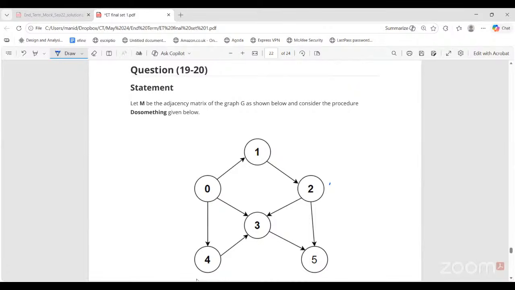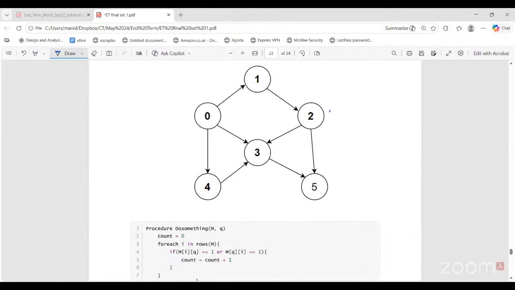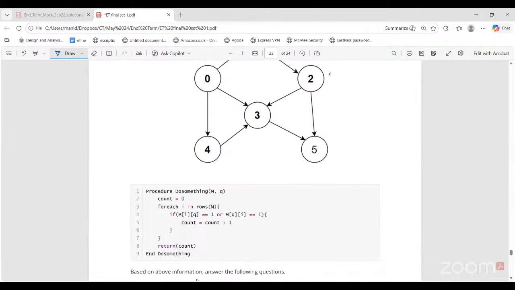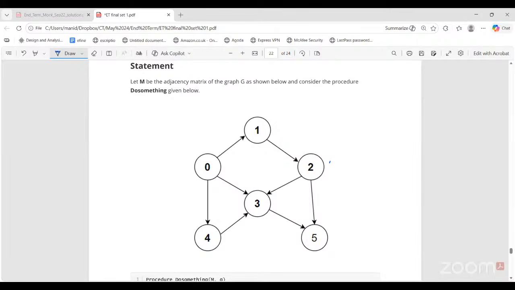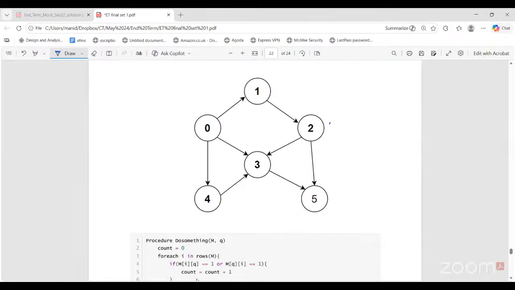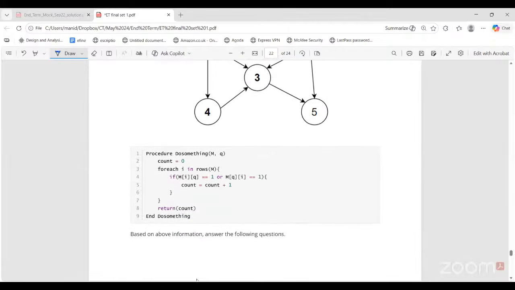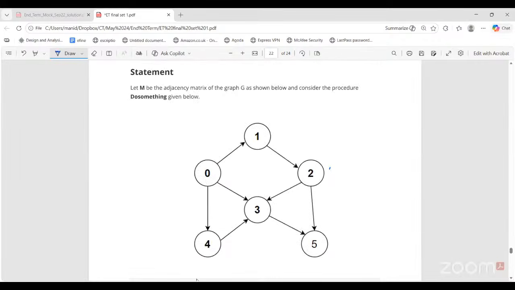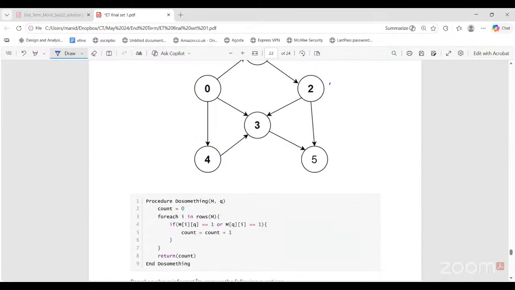So let M be the adjacency matrix of graph G as shown below, and consider the procedure do something. The graph is given, and some procedure is given. The procedure takes M and Q. M is the adjacency matrix of this graph. They have not given what Q is, but I think it is some node. Let me see the questions. It is some node. So 1, 2, 3, 4, 5, 0, any of these can be considered as Q. The adjacency matrix and any node, these two are the parameters of this procedure.